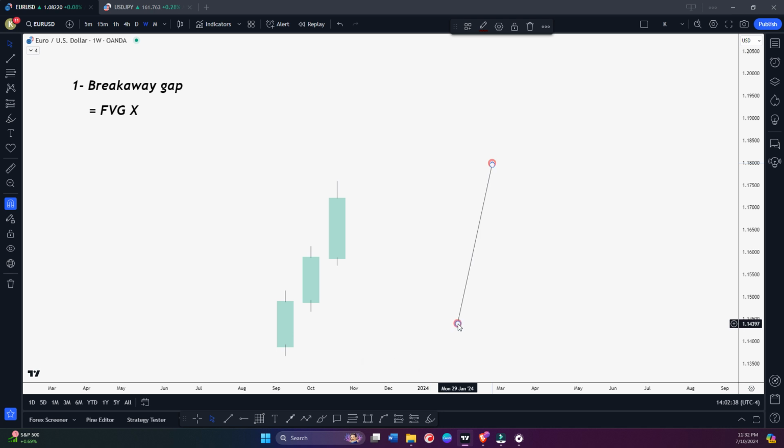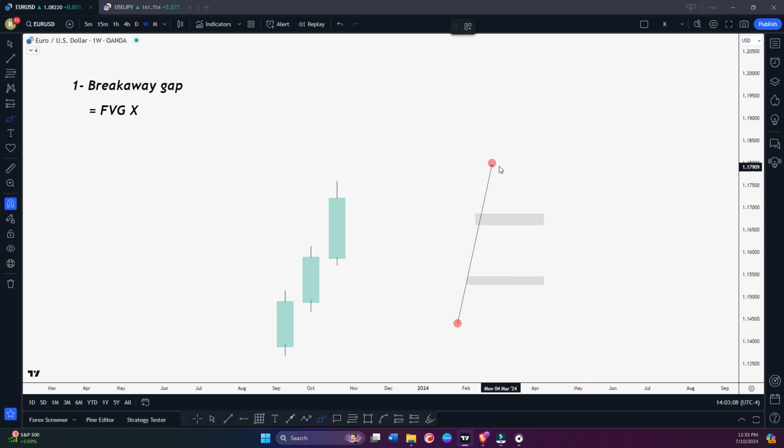Okay, let's say price moves from this low to this high. You may have seen we have created a fair value gap here, and one fair value gap here, right? Of course, you have seen this in your trading experience if you are trading ICT for some time. So let the price move from this low to this high, and here we created a fair value gap, and here we created a fair value gap as well.